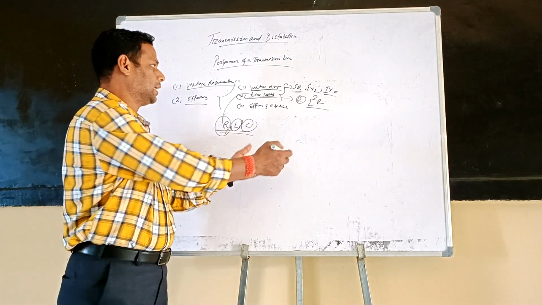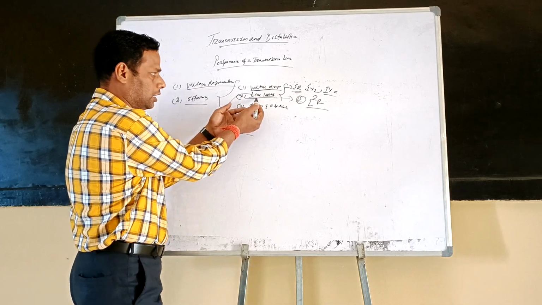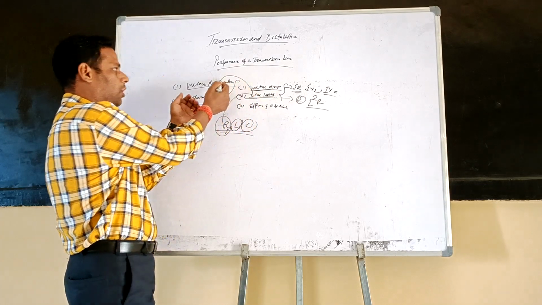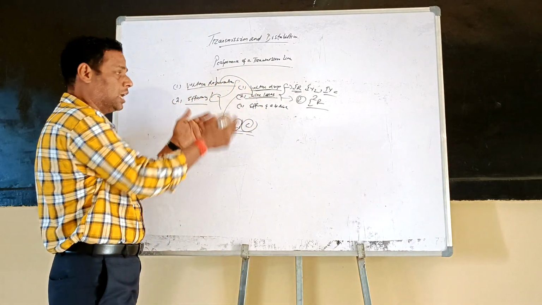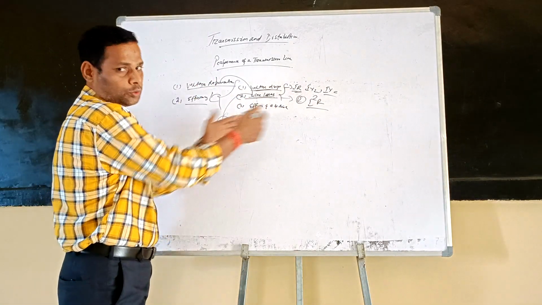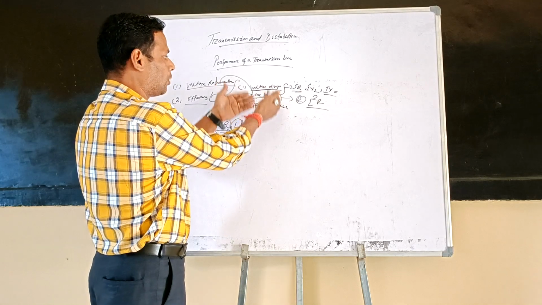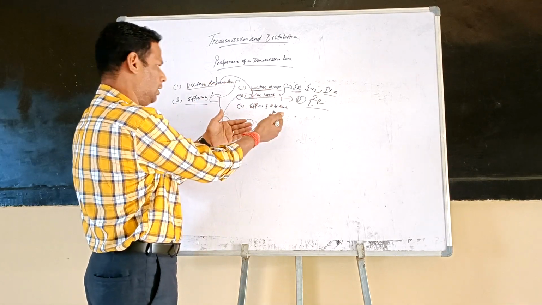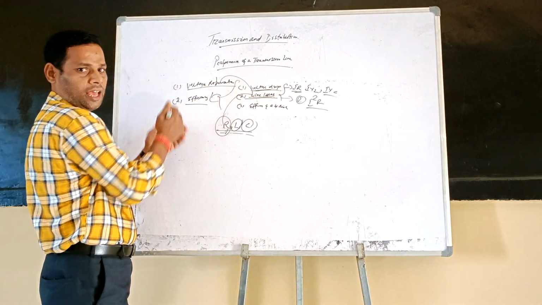Indirectly, this voltage drop and line losses also have an impact on voltage regulation and efficiency. How do they make an impact? We are going to see that. So what is the impact of voltage drop and line losses on voltage regulation and efficiency?